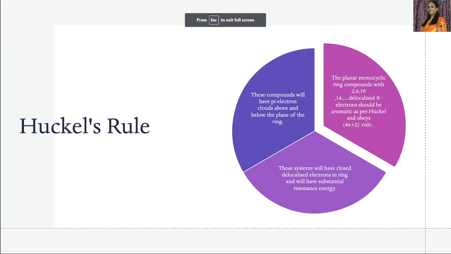These compounds will have pi electron clouds above and below the plane of the ring, and these systems will have closed delocalized electrons in the ring, and they will have substantial resonance energy.